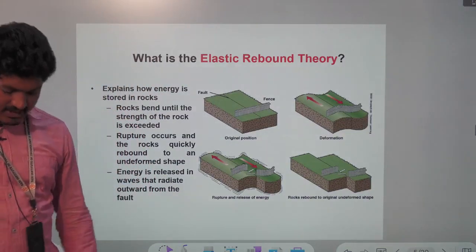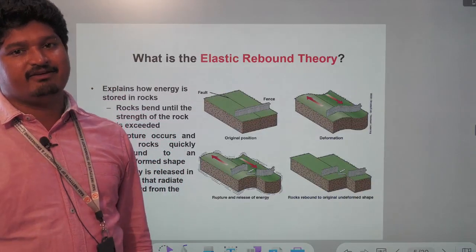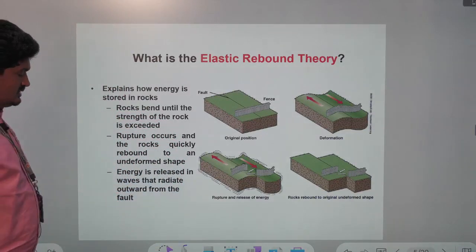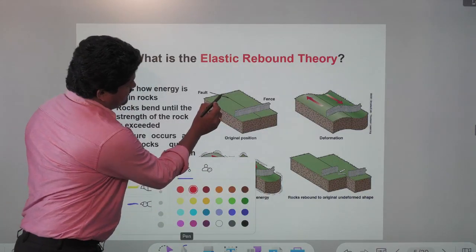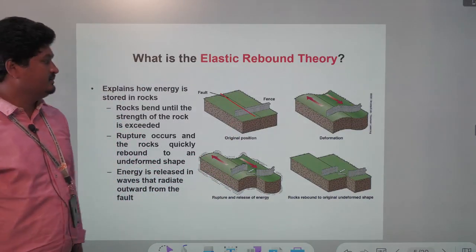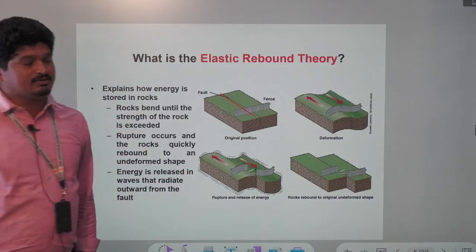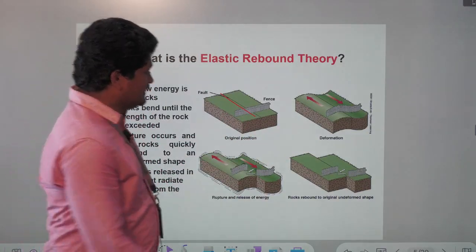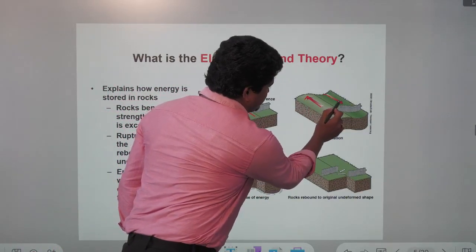Based on the elastic rebound theory, earthquakes can be explained. If you look at those images, along the fault line, due to some disturbances, the bed will be deformed from its original position as energy is released. For example, here transform faults occur, which we call a lateral movement.